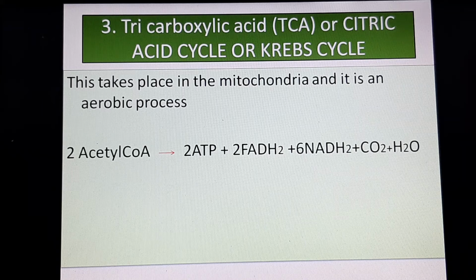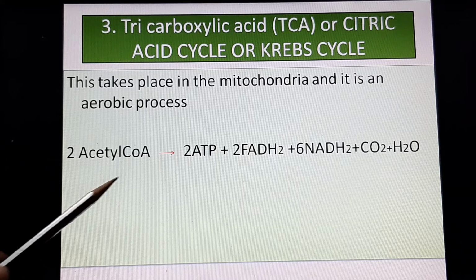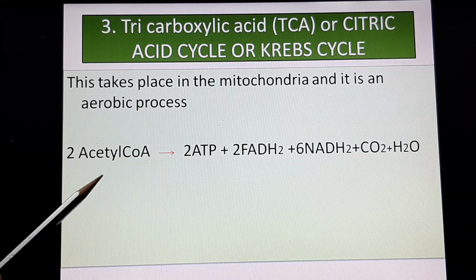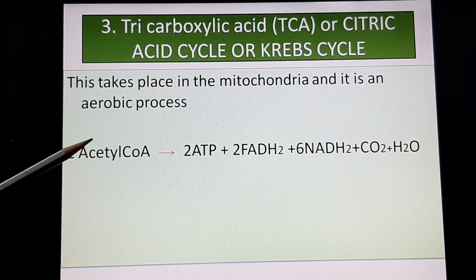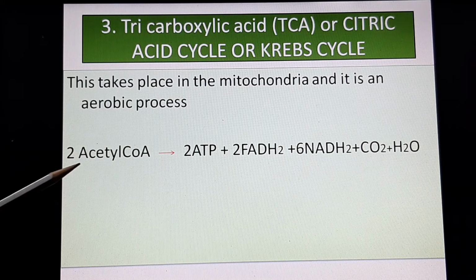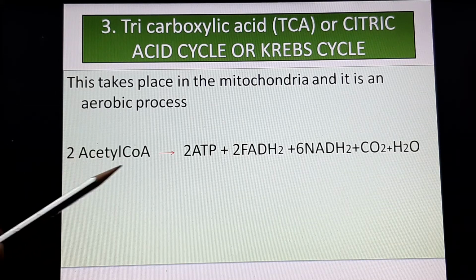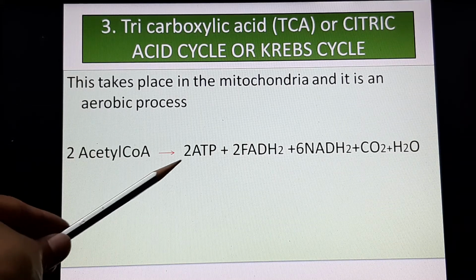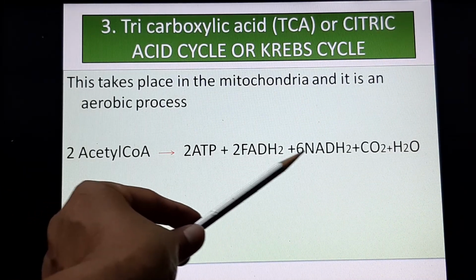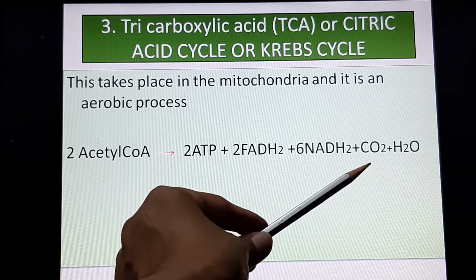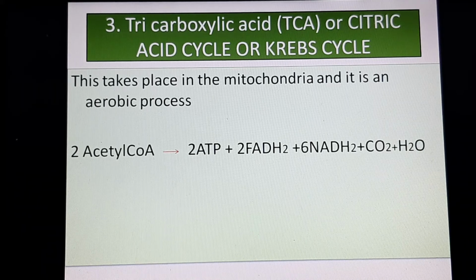And in step 2, we have seen that 2 acetyl coenzyme A are produced during conversion. I'm not talking about fermentation now. We want to produce maximum energy. So we will look at the processes that take place in the mitochondria with ample oxygen. So 2 acetyl coenzyme A gets broken down into 2 ATP molecules, 2 FADH2 molecules, 6 NADH2 molecules, carbon dioxide and water. We shall look at step 4 in the next video.